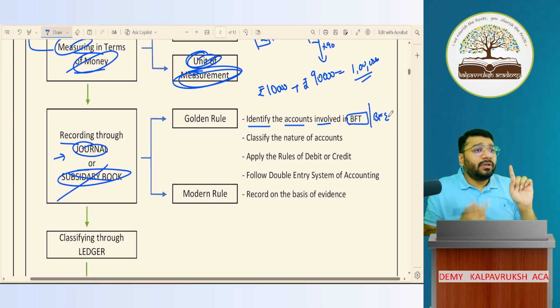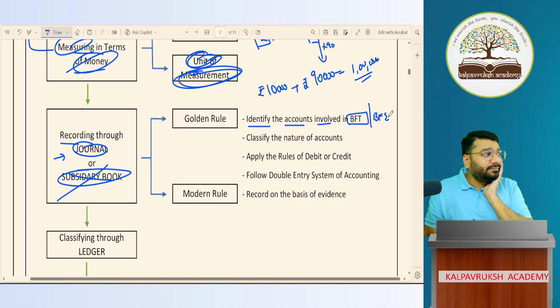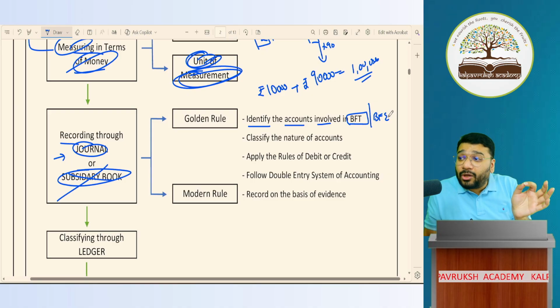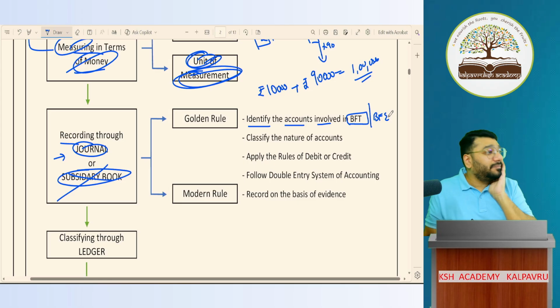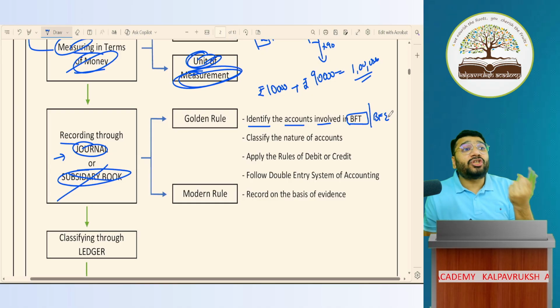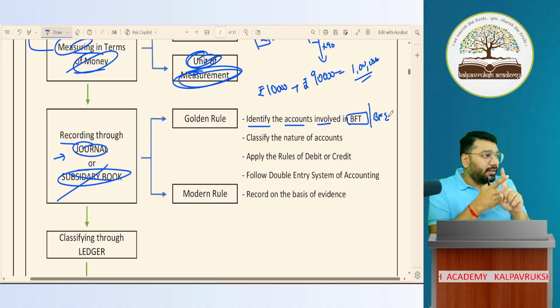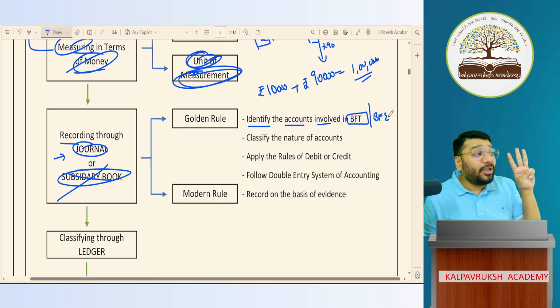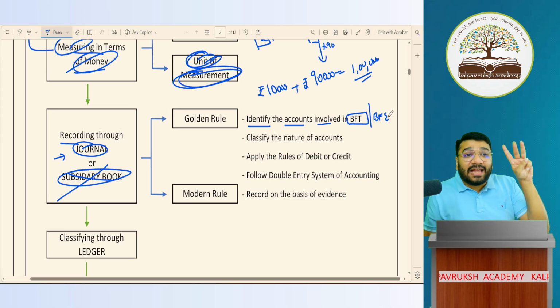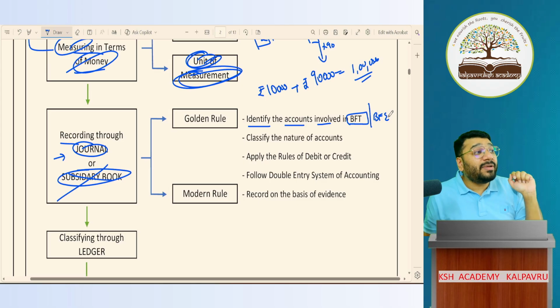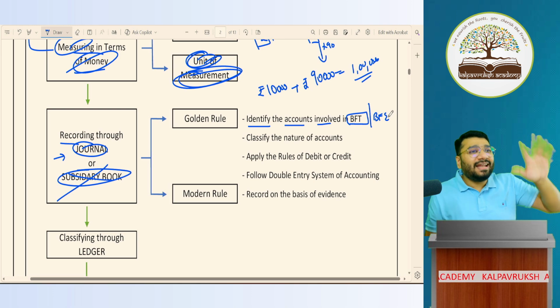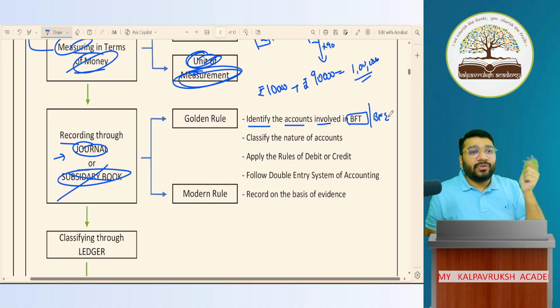My first question to all of you: is this a transaction or an event? Ram contributed rupees 10,000 in cash towards capital. It's a transaction because it involves exchange of money between two parties. One is the business and the other party is Ram. Second, does this transaction have any financial value? Yes, rupees 10,000. Is this happening in the course of business? Yes. So it's a business financial transaction. And what is the monetary measurement? INR only. So I have no problem. Third, now I have to account for it.